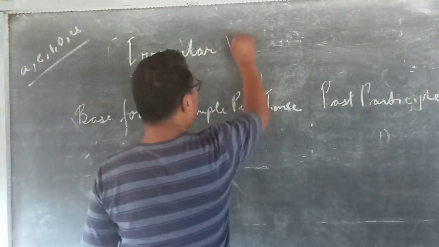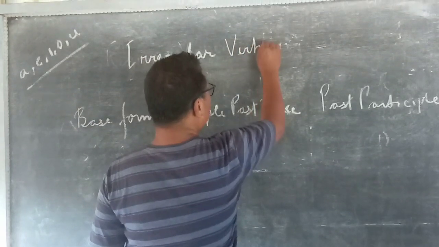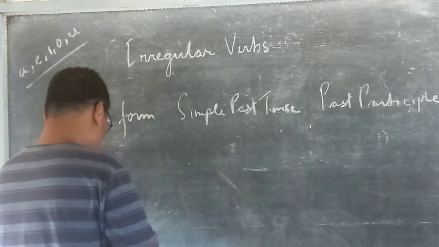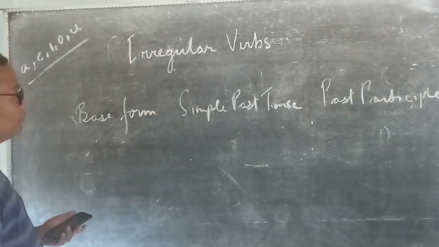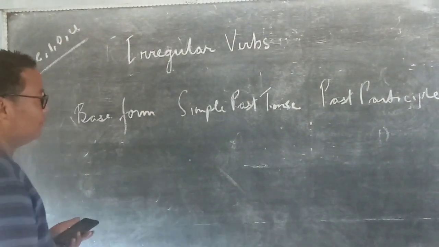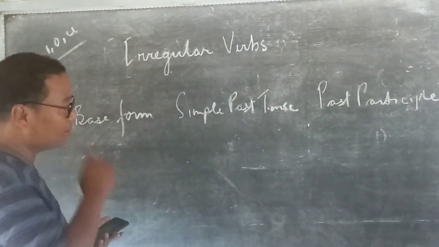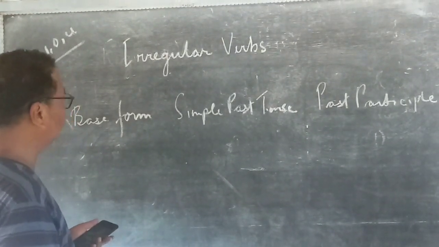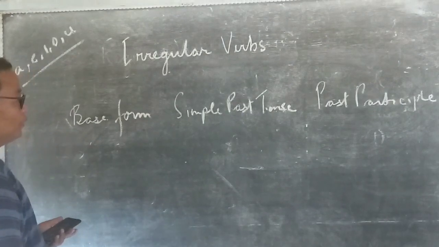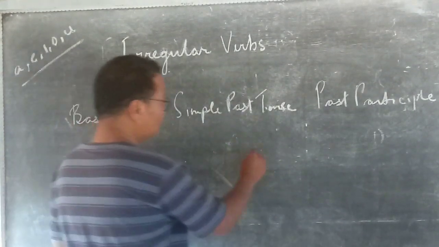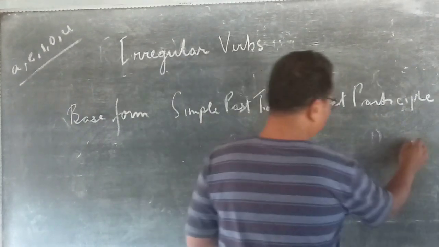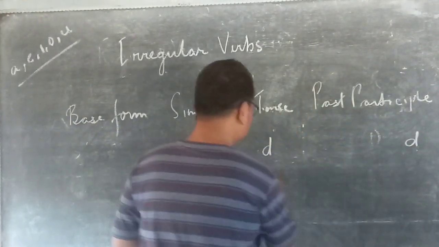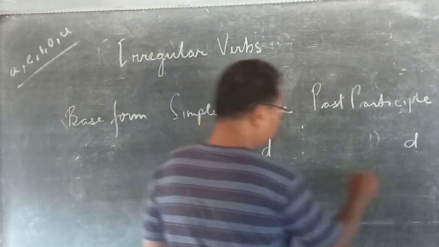Irregular verbs. Now, irregular verbs are also verbs which have their simple past tense form and past participle form. But unlike the regular verbs, where the simple past tense form of the verb ends with D and the past participle ends with D or ED,